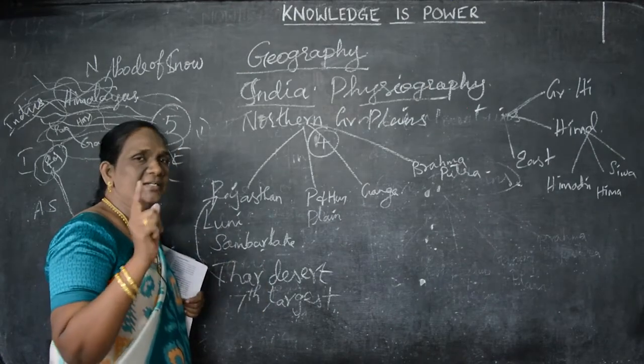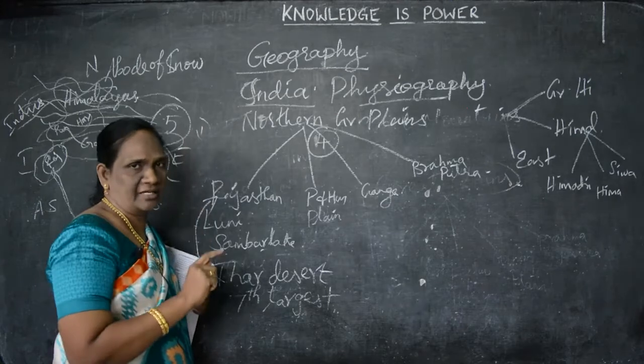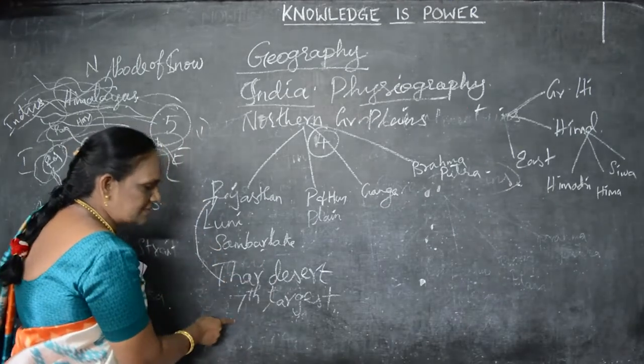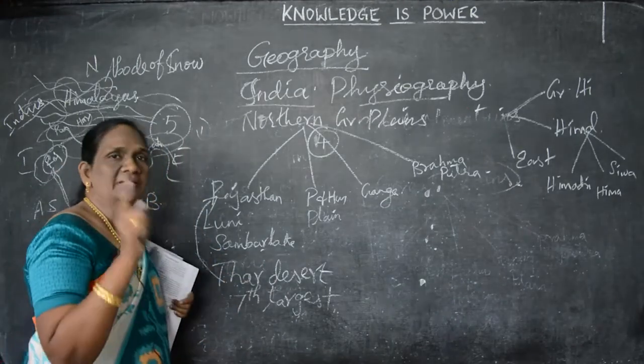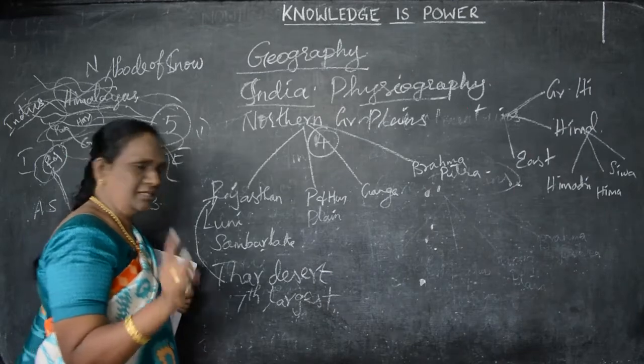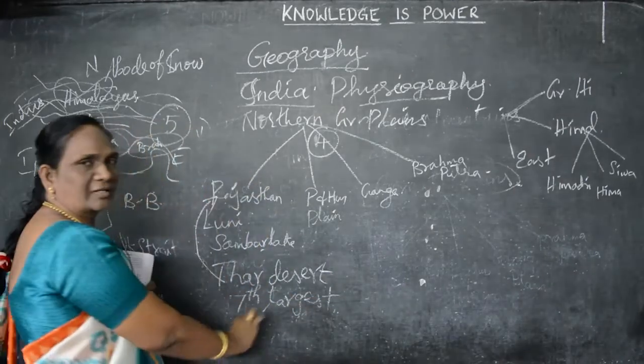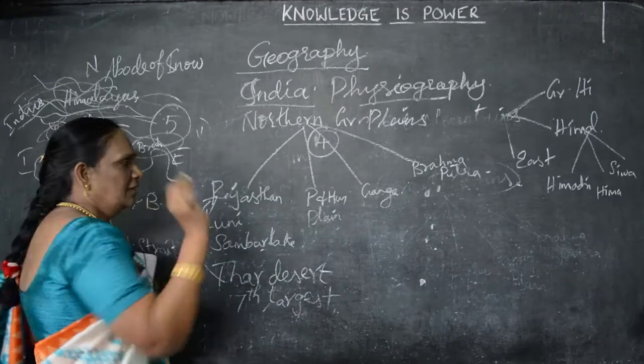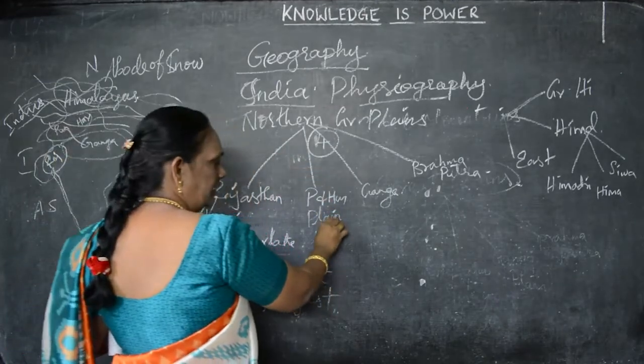I told you, it is in Africa, northern Africa. Now, the Thar Desert is the 7th largest desert in the world. So, these are all the important things in the Rajasthan Plain. Okay, we'll come to the Punjab and Haryana Plain.